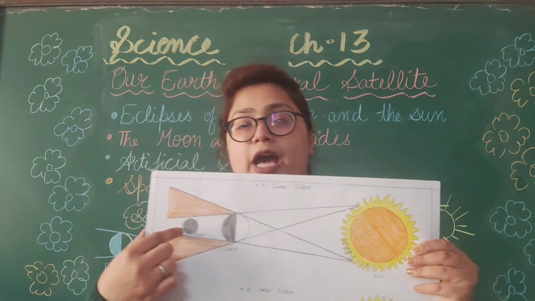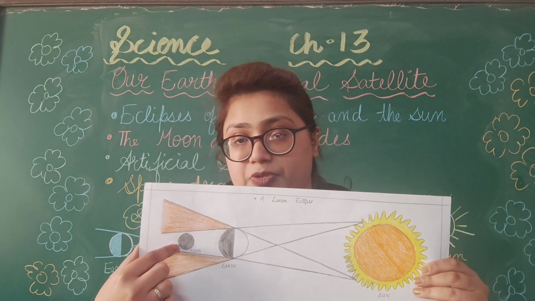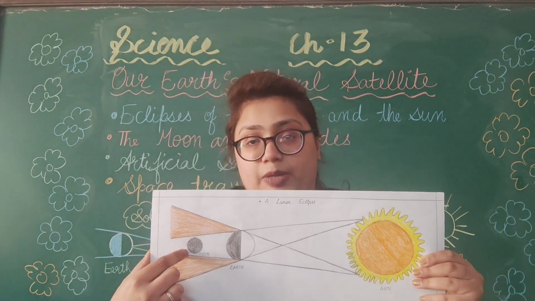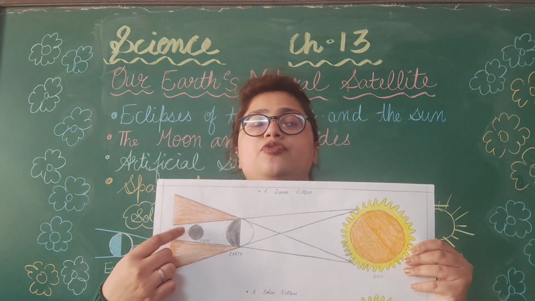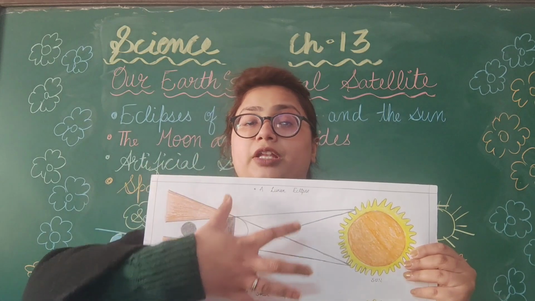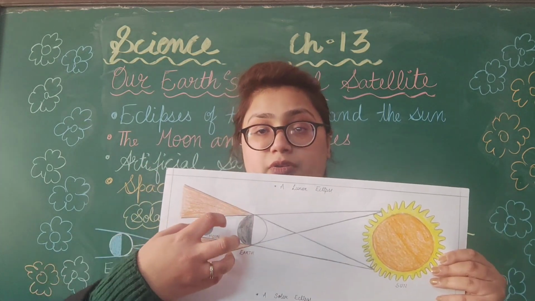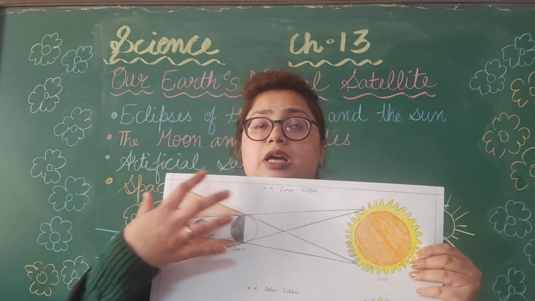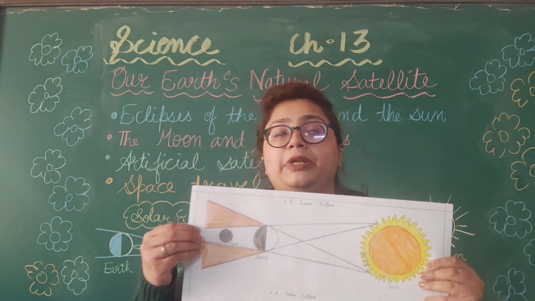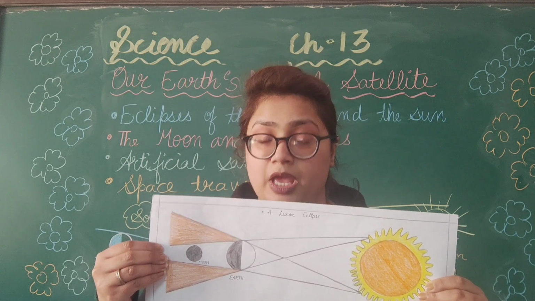This is called a lunar eclipse. A lunar eclipse is also called a moon eclipse because the shadow is formed on the moon. When the earth is covering the whole sunlight and there is a complete shadow on the moon, we call it a complete lunar eclipse.